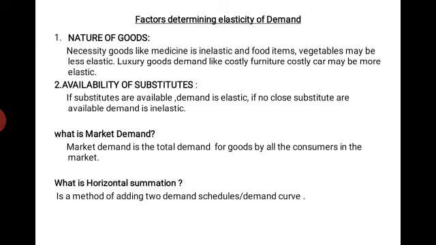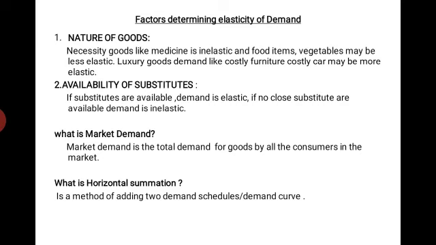Then luxury goods or durable goods, like costly furniture, costly cars, then maybe gold, may be more elastic. That is, people are ready to wait. If a person has to buy furniture and the cost is too much, he will wait. He will say, I will wait for a festive season and I will purchase that item, because it is a durable item, it is not a necessity item. So the demand here is more elastic.